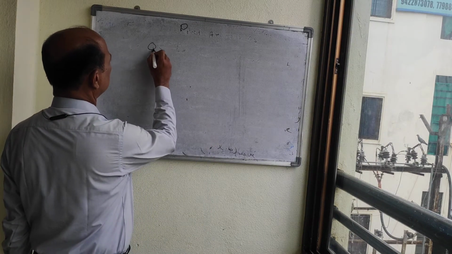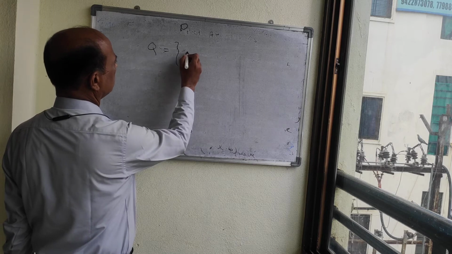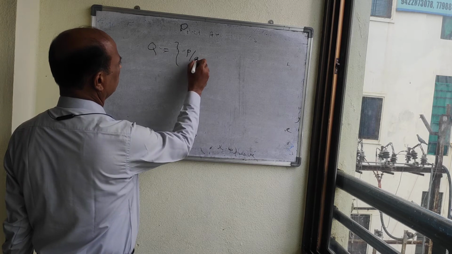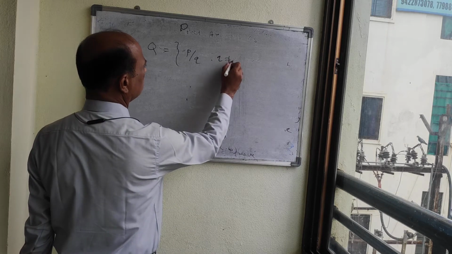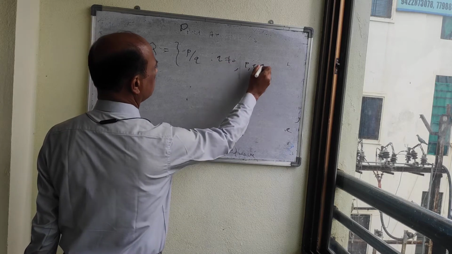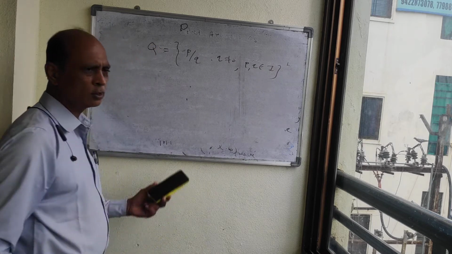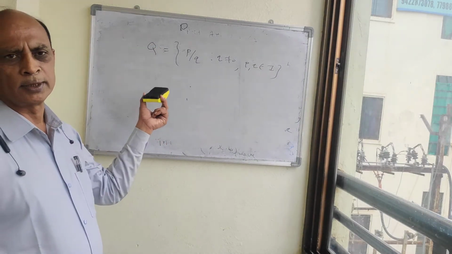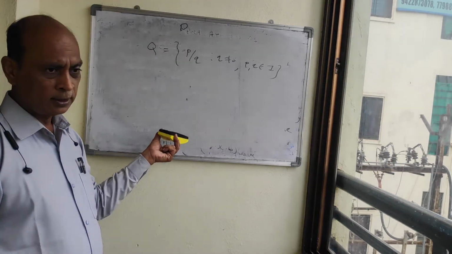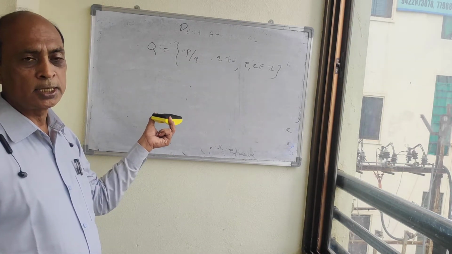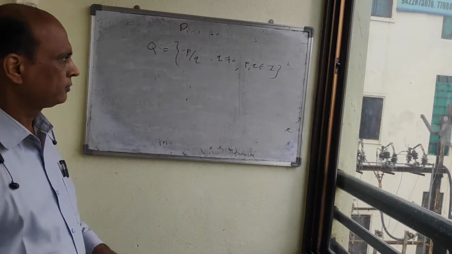A rational number, denoted by Q, is a number of the form p by q, where q is not equal to 0 and p, q belong to I. That is the set of rational numbers.